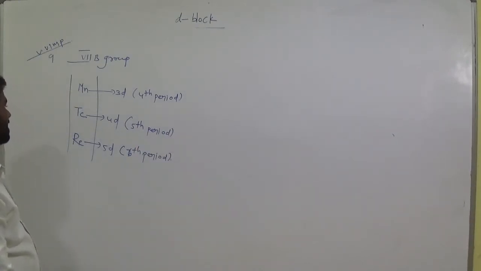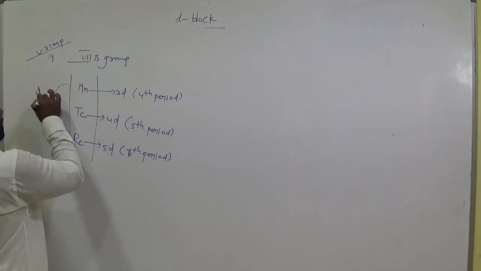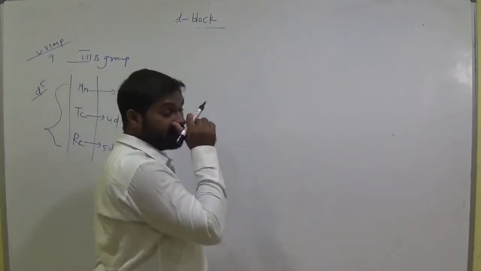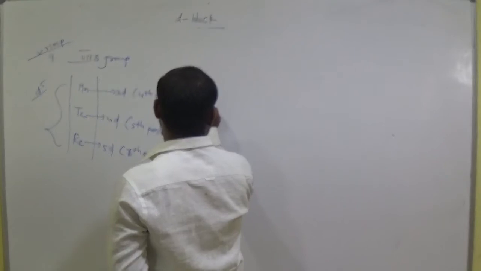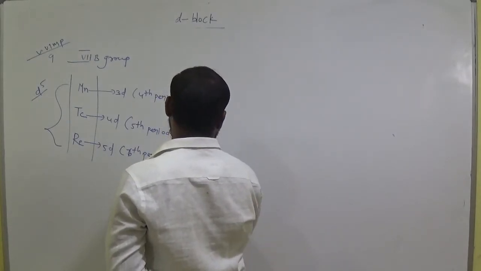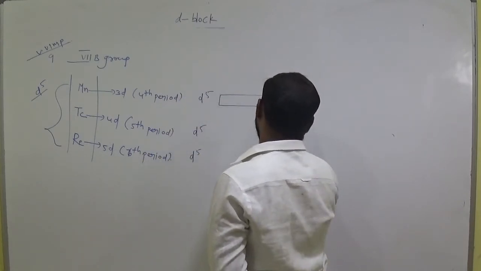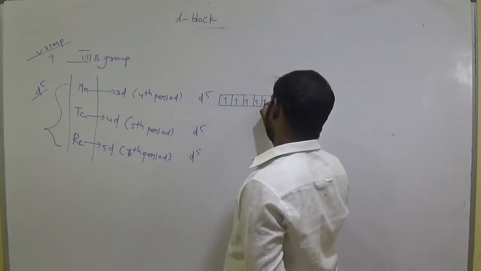Okay, these three are having d5 configuration. That means the d orbital has 5 unpaired electrons. So d5 configuration is there. Here also d5, here also d5. d5 means how many unpaired electrons are possible? 1 2 3 4 5.